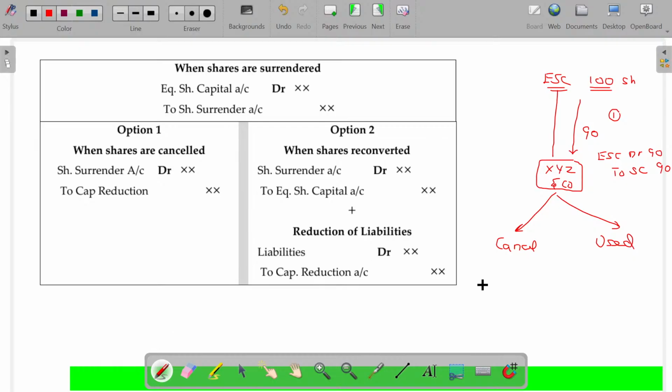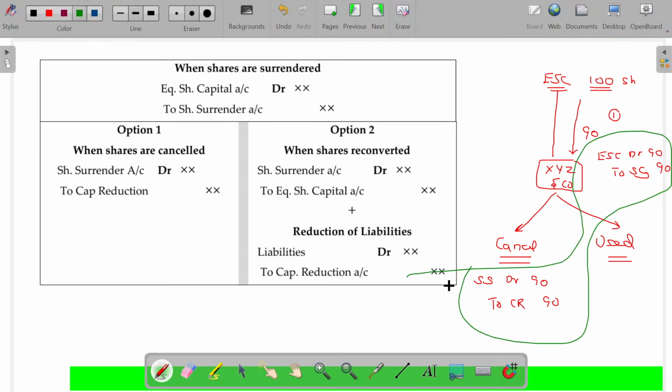So the entry being share surrender account debit to capital reduction. This value being 90. Clear? Any doubts here? What happens if the shares are directly surrendered or cancelled in the very beginning? Equity share capital to capital reduction. You'll get that same entry if you are clubbing these two.